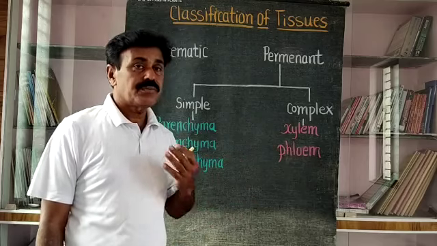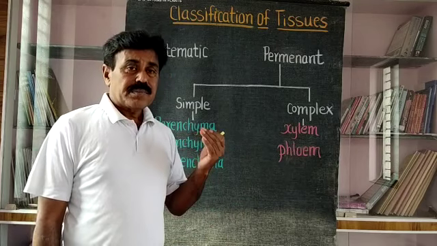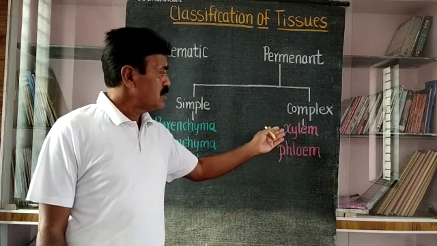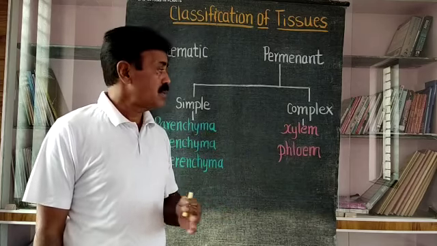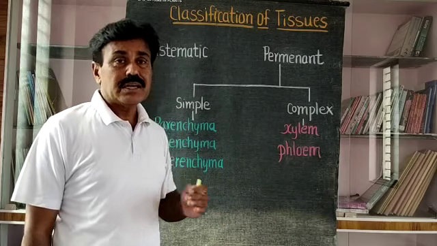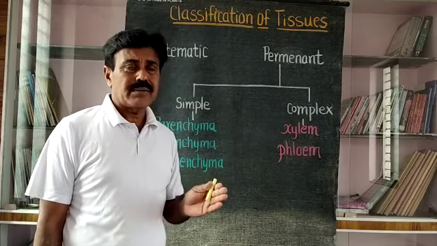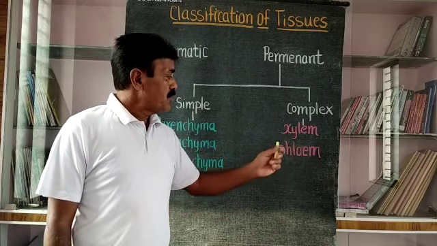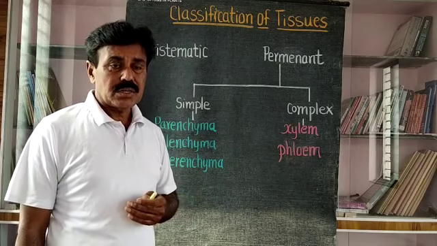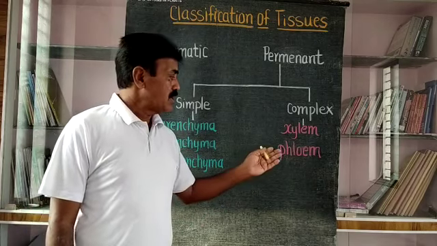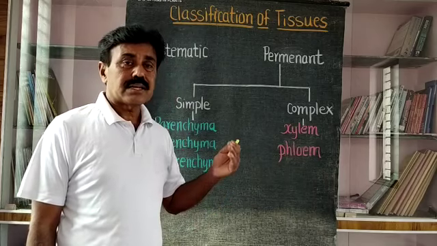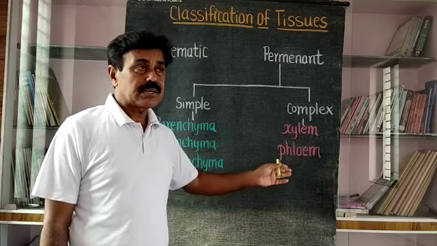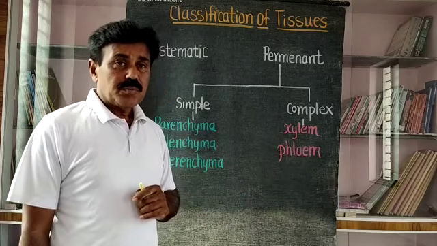For example, xylem has four different elements, that is, xylem vessels, xylem tracheids, xylem fibers and xylem parenchyma. These four different xylem elements are present in a single xylem tissue, hence it is called a complex tissue. That means you have a heterogeneous structure in the elements and heterogeneous functions. Phloem also has four different elements. For example, it contains sieve tubes, companion cells, phloem fibers and phloem parenchyma. These four phloem elements are present in the phloem, hence it is called a complex tissue.